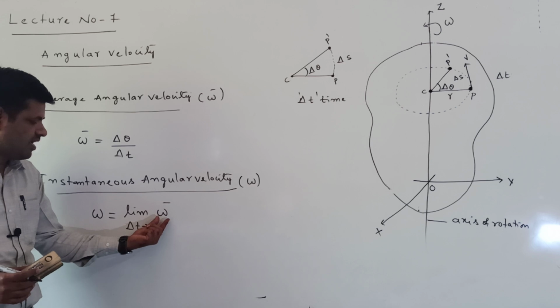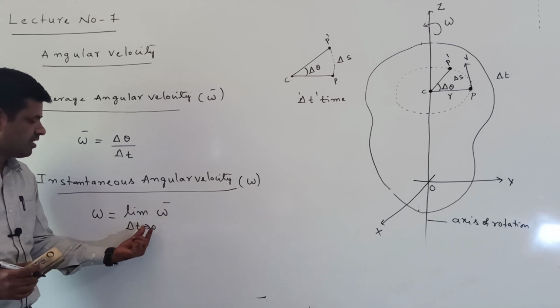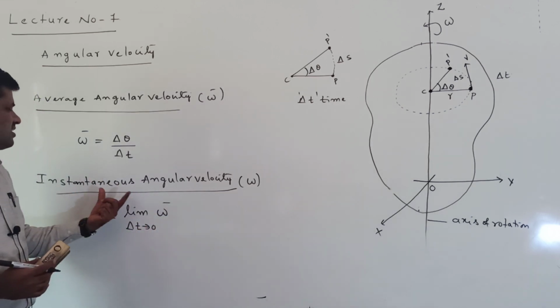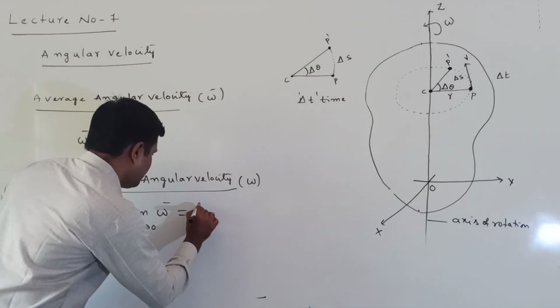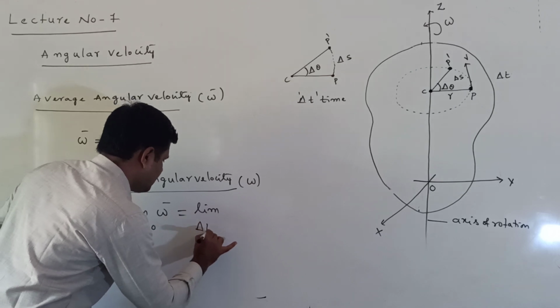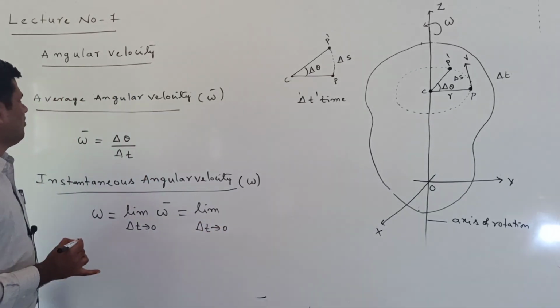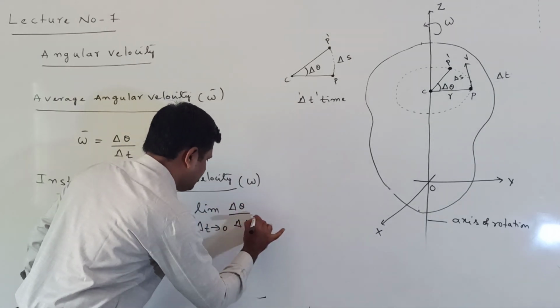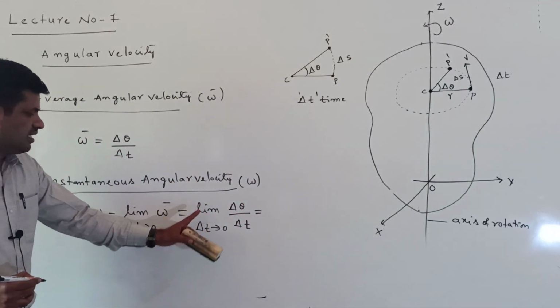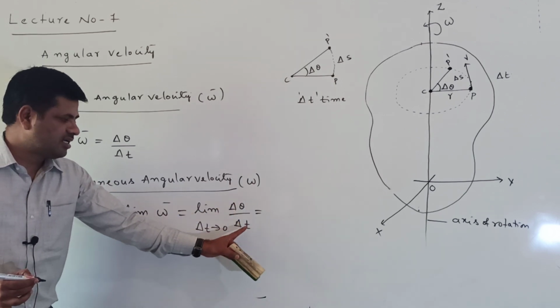The limiting value of the average angular velocity when the time interval reaches 0 is called the instantaneous angular velocity. This can be written as limit delta t tends to 0, delta theta by delta t.